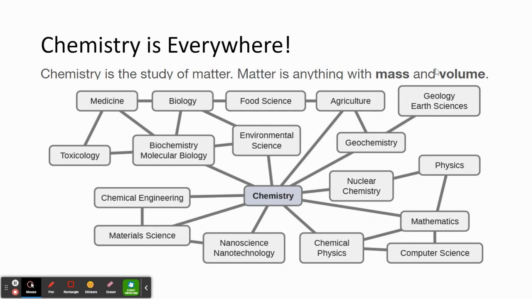Volume is a measure of the amount of space an object occupies, and it can be measured in various ways depending on what the substance is. If it's a liquid, we could use a graduated cylinder, and our volume would be measured in milliliters. If it's a more regular shaped object, we could use length times width times height to figure out the volume of that object. If it's an irregularly shaped object, we can always use a process called displacement of water to find out the volume of that object.